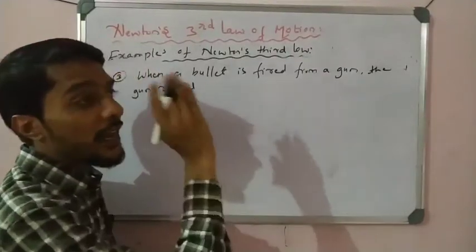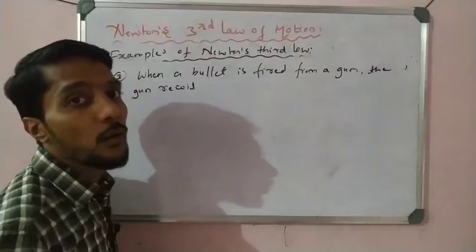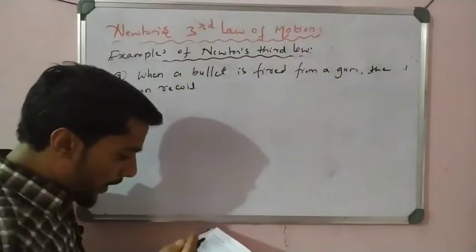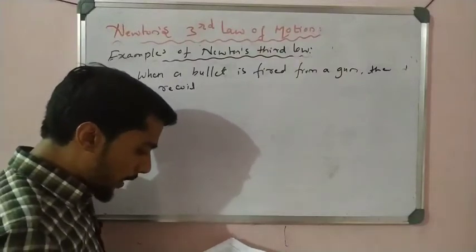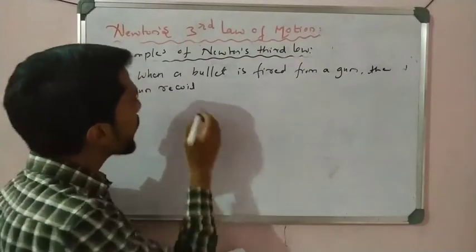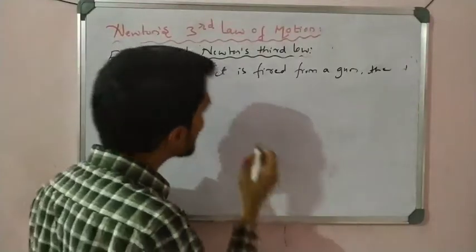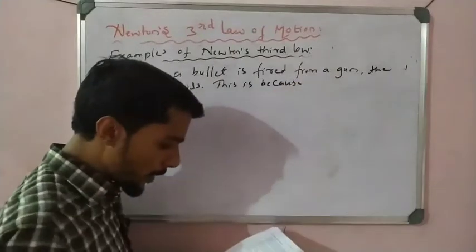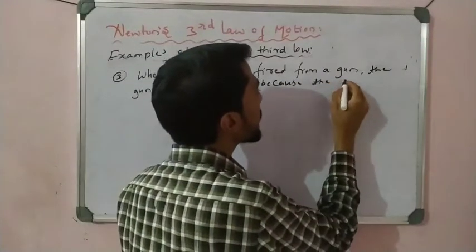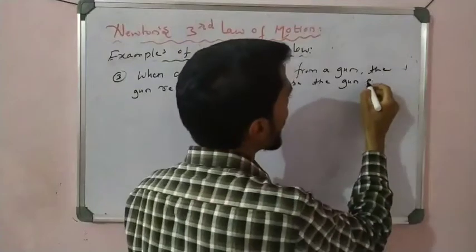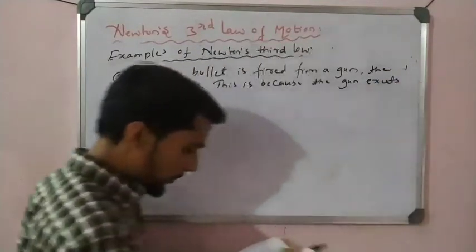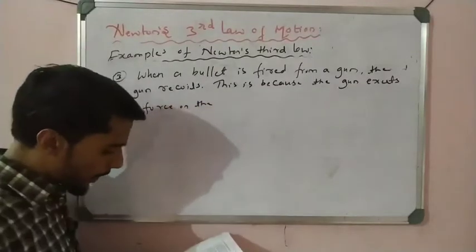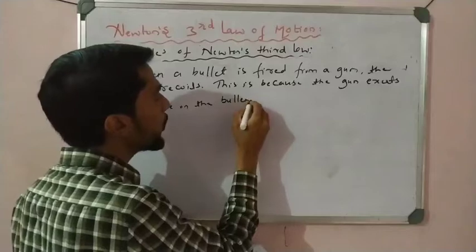So there is action and reaction: action by the bullet, reaction by the recoil. That is, when a bullet is fired from the gun, the gun recoils. This is because the gun exerts a force on the bullet in which direction?